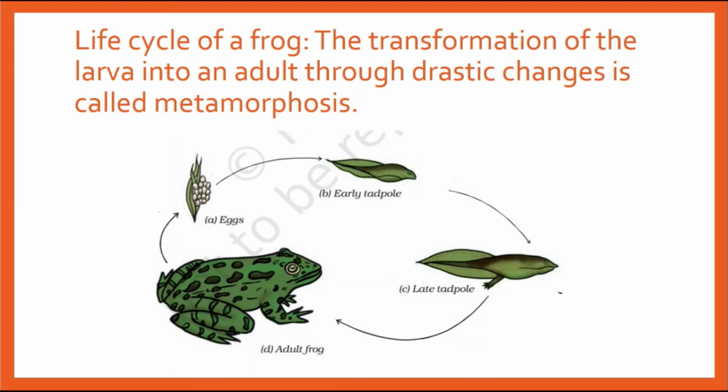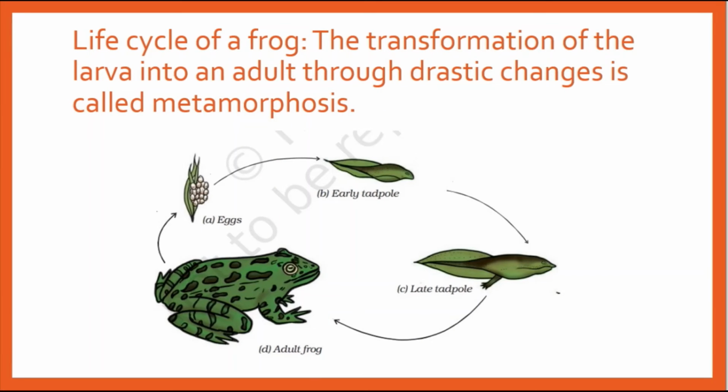Now let's see the life cycle of a frog here, from eggs to adult frog. This process is known as metamorphosis and external fertilization. The way humans grow babies is known as internal fertilization, but in fishes and frogs it is external fertilization. How can you say this? The adult female frog gives eggs. The male adult frog embraces it, then it will grow like this outside. That is known as external fertilization.